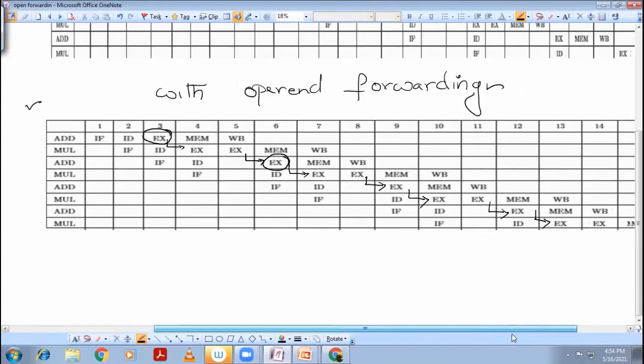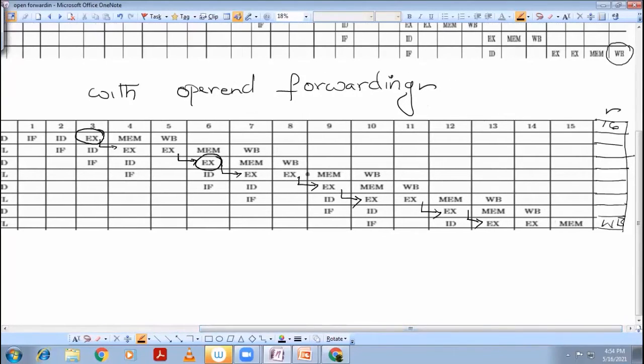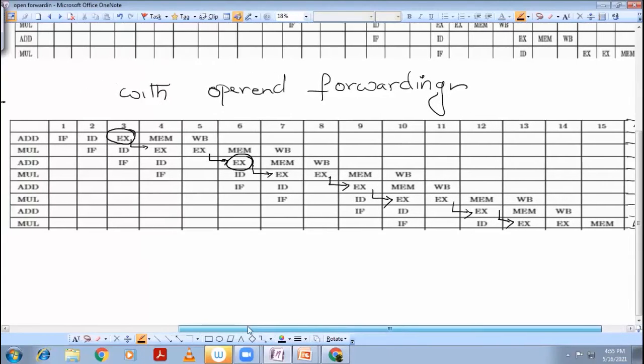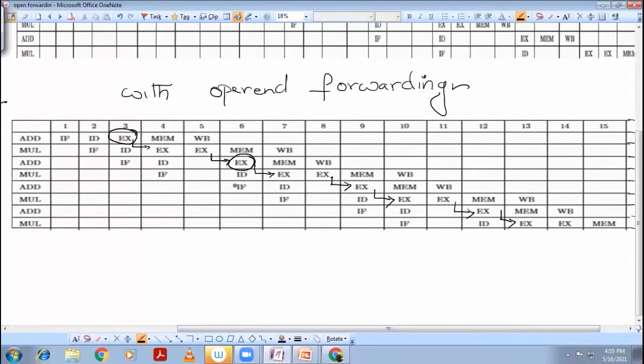And as the process goes on, the total number of clock cycles that are going to be consumed by this is going to be 16. You can clearly see once again, add is getting started at the 6th clock cycle. Right? Actually, add should start here only.